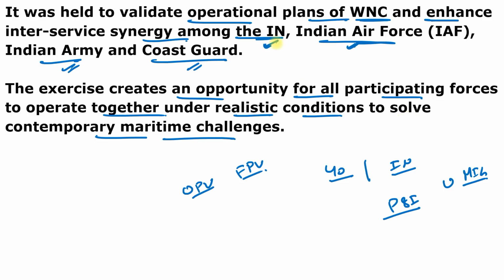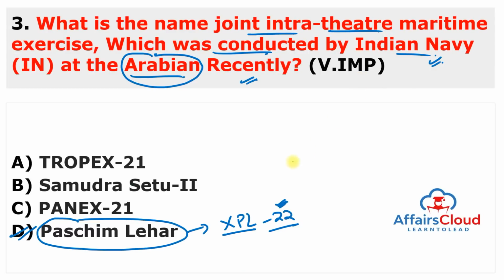So you have to remember this is exercise of 4 forces, and name of this exercise is Paschim Leher, or XPL 22. But you can also remember the other options which you can see in the ABC options, like Tropex. Tropex is also exercise of 4 forces like Indian Navy, Indian Army, Coast Guard, and Indian Air Force, and it was happened in 2021 in Indian Ocean.